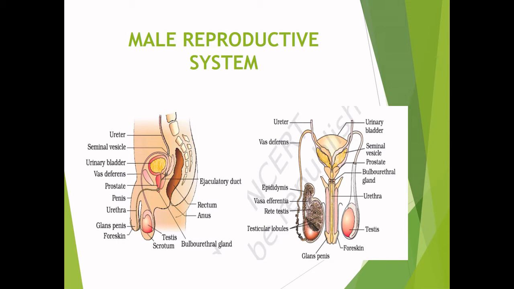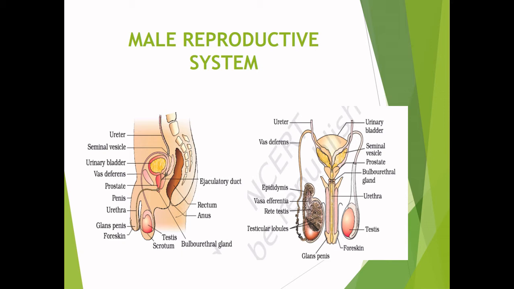Ejaculatory duct stores and transports the sperm from testis to outside through urethra, which originates from urinary bladder and extends through the penis to its external opening, urethral meatus. Penis is the male external genitalia. The enlarged end of the penis is called the glans penis and it is covered by a loose fold of skin called foreskin.